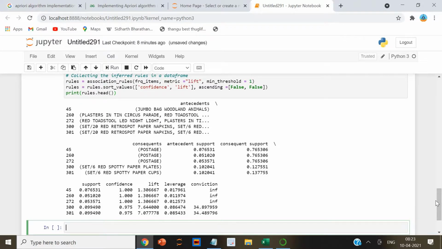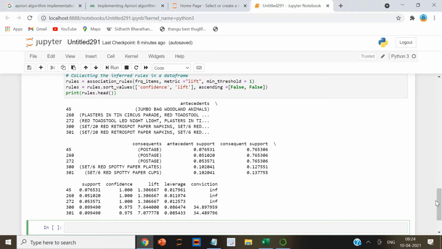From the output, it can be seen that paper cups and paper plates are bought together in France. This is because the French have a culture of having a get together with their friends and family at least once a week. Also, since the French government has banned the use of plastic in the country, the people have to purchase the paper based alternatives. So that's what you can see in the output.